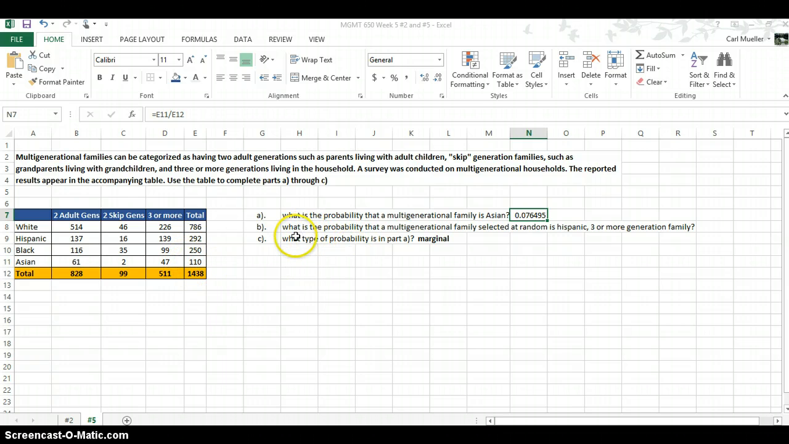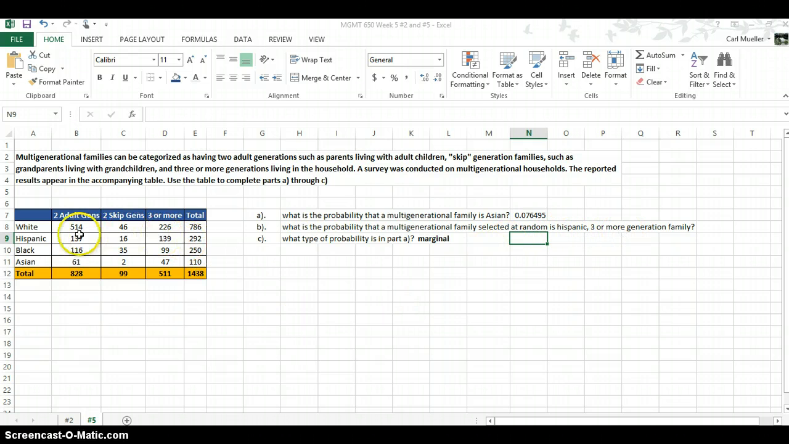The next question is, what is the probability that a multi-generational family selected at random, remember, is Hispanic and 3 or more generational? It includes 3 or more generations. So this is a little more dynamic question. But really, all you're doing here is looking for the numerator. You already know your denominator is 1438 in these two questions. And what is the hint at the numerator? It's right here. You're Hispanic and 3 or more generations.